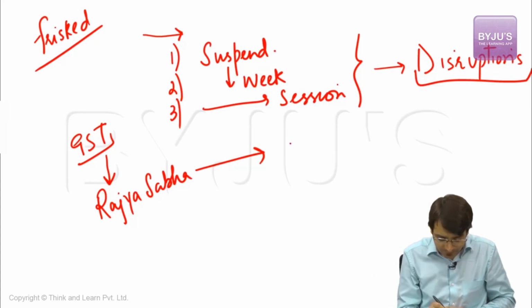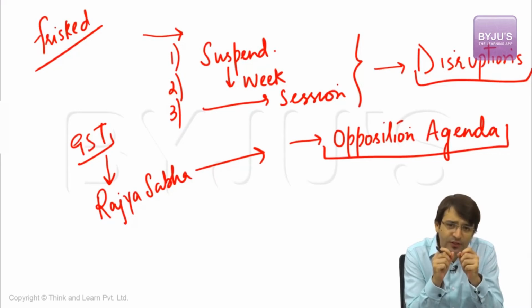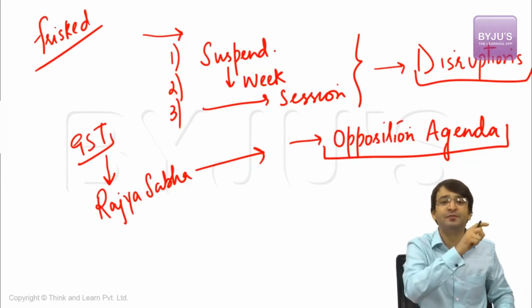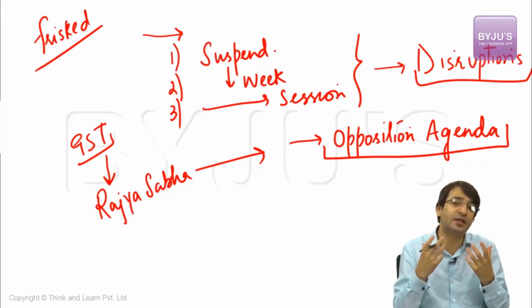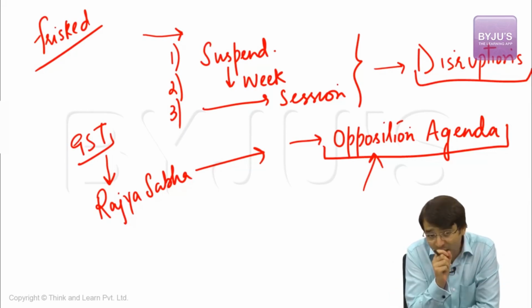What do we suggest? Opposition agenda. What are we talking about? We are not strictly talking from the mains point of view. Parliamentary disruptions lead to disruption in the faith of the public in the temple of Indian democracy, as well as loss to the public exchequer. What are the recommendations that you can suggest to prevent frequent disruption of the parliament? One of the recommendations is to enforce an opposition agenda. Why? And what is this opposition agenda?